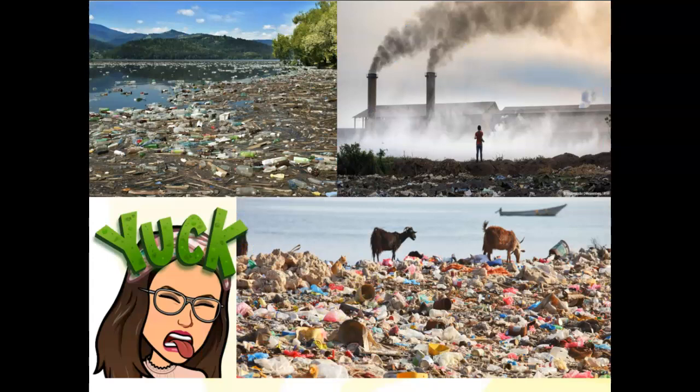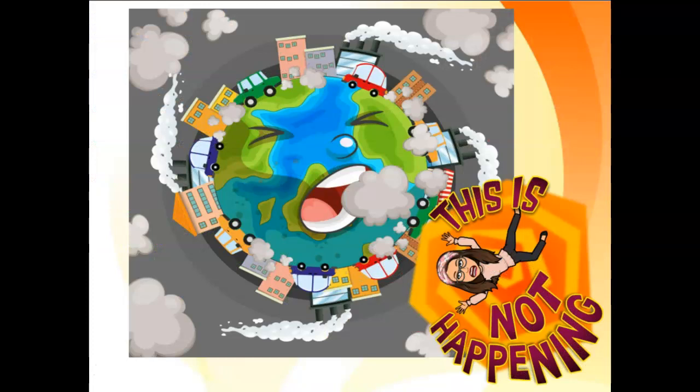Okay, look at the following pictures. What do you notice? Yes, exactly. It is dirty. If the environment is dirty, it means there is pollution. So what is pollution?